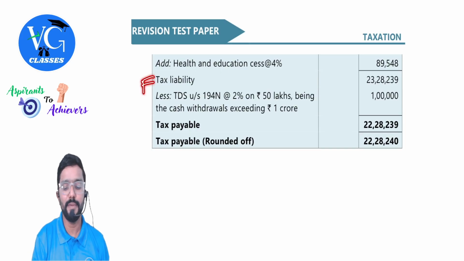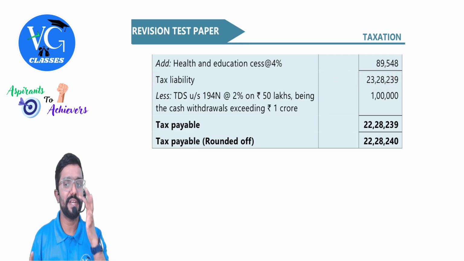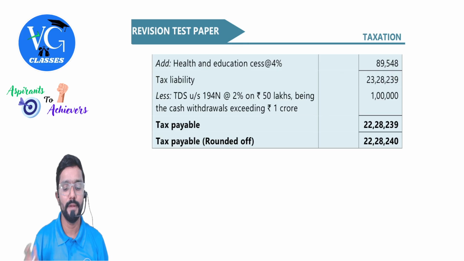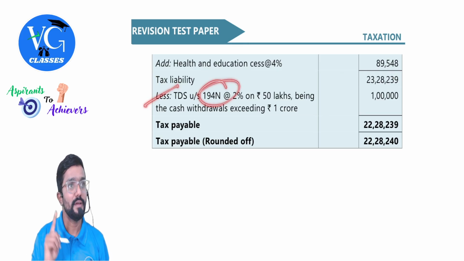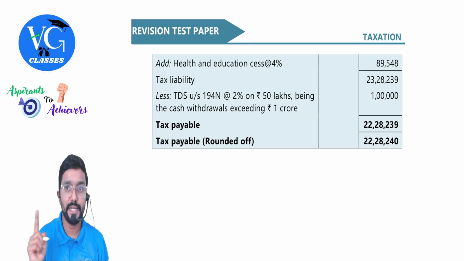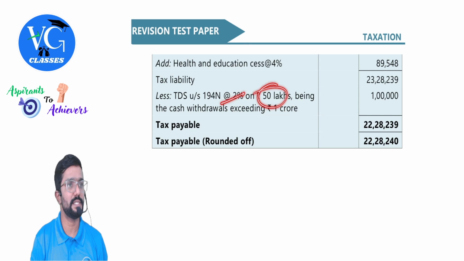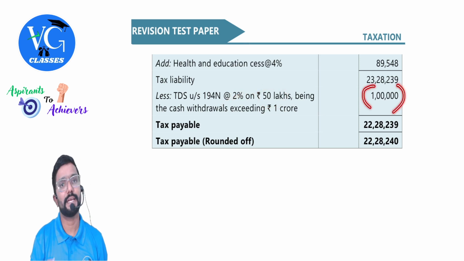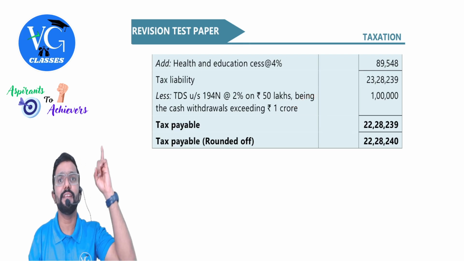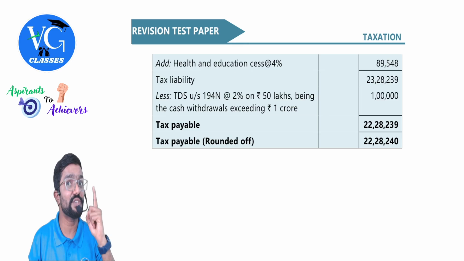So final tax liability comes to 23 lakh 28,239. Don't round off this because TDS and all is there. TDS under section 194N. In excess of 1 crore, whatever you have withdrawn, it will be considered as TDS, 2% on 50 lakh, which comes to 1 lakh TDS. Clear? And please be careful, sir. You didn't consider this as an income. This is not an income. I had stressed on this when we were covering 194N.